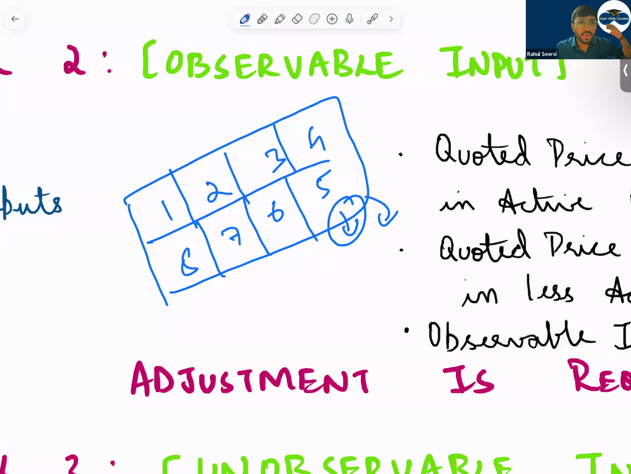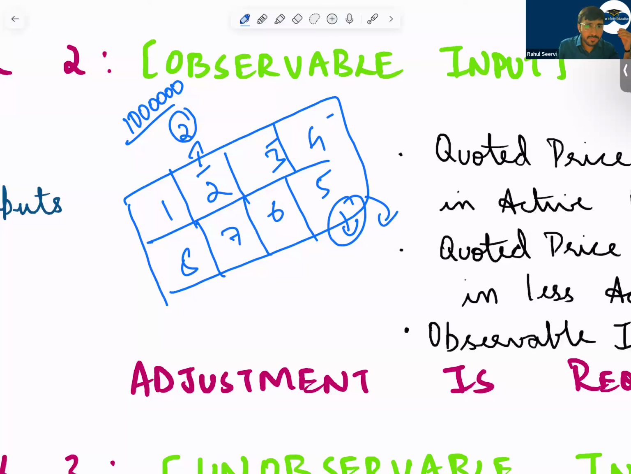What will you do? You'll call a broker nearby your area. You'll ask him whether any one of these plots has been sold. The broker will say that plot number two, sir, has been sold 5 days before only. He'll say this was sold for 10 lakh rupees.